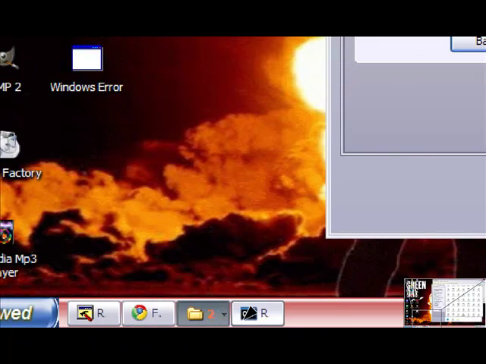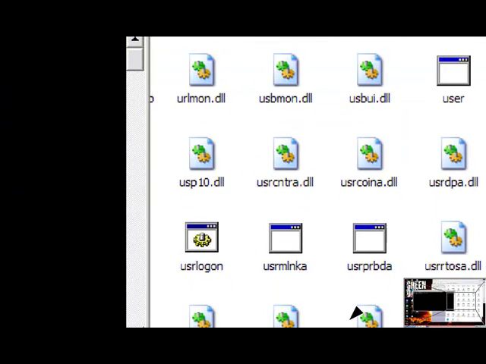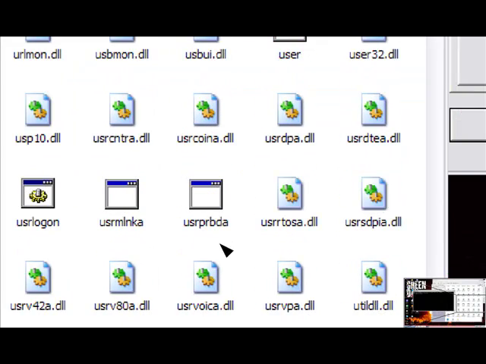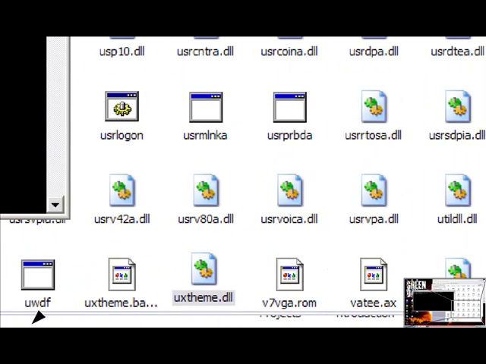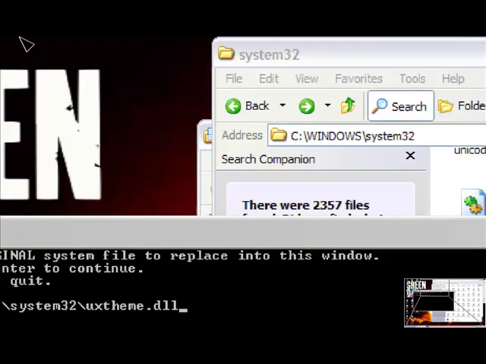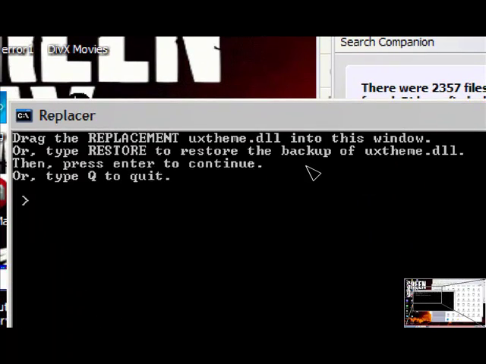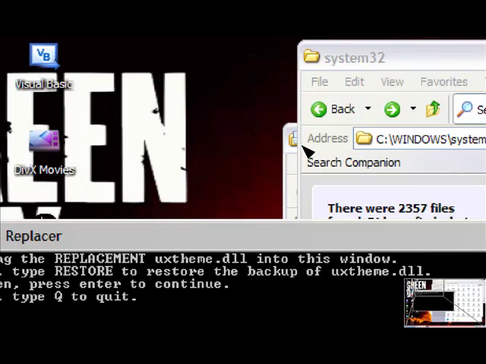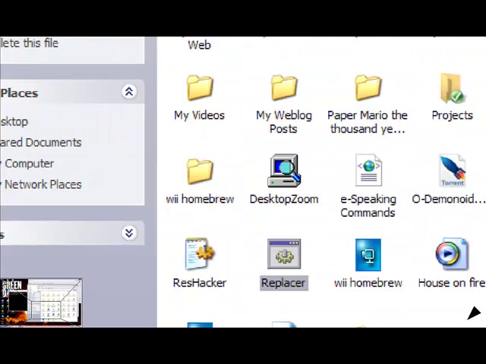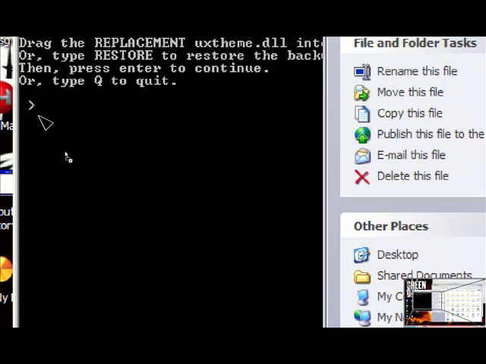Now here's the thing, in here, where is UX theme, drag that in here, click enter, go into My Documents. You'll find your other UX theme file.